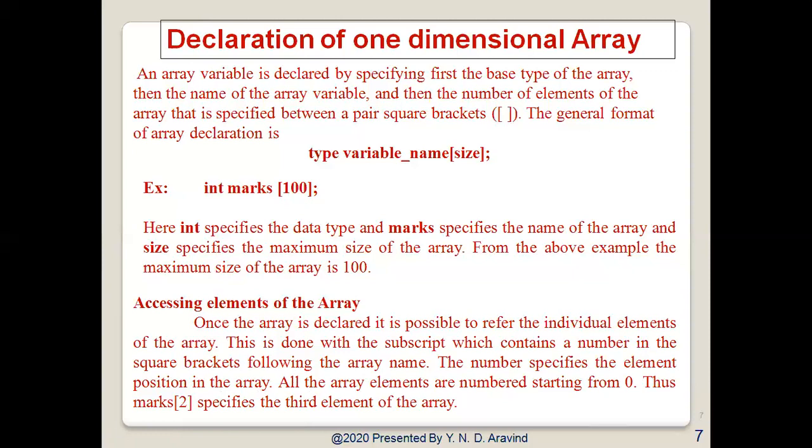Thus, what does marks of 2 specify? Marks of 2 specifies the third element of the array. Marks of 0 will specify the first element, marks of 1 will specify the second element, and marks of 2 will specify the third element of the array. Marks of 99 specifies the 100th element of the array.